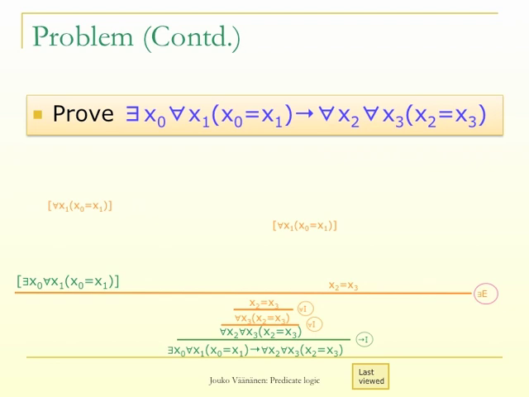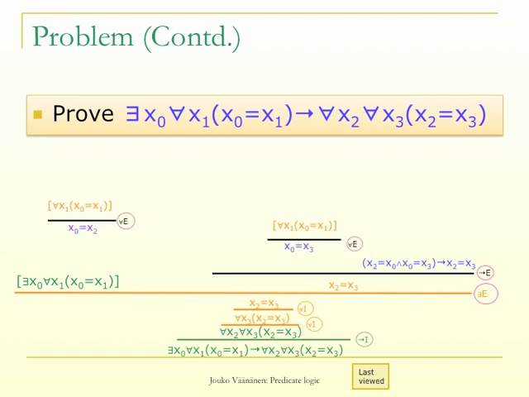At the same time, we observe that our temporary assumption, exists x0 for all x1, x0 equals x1, is an existential statement. So in order to use it, we probably have to use the existential quantifier elimination rule, which means that we take the temporary assumption for all x1, x0 equals x1, and now we try to derive x2 equals x3. We use the fact which follows from transitivity of identity, that if x2 is equal to x0 and x0 is equal to x3, then x2 is equal to x3.